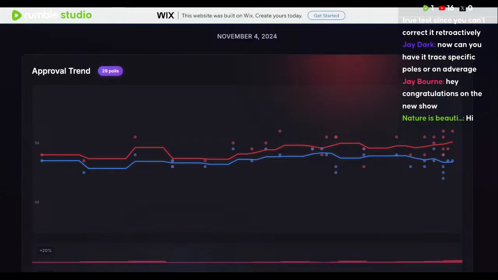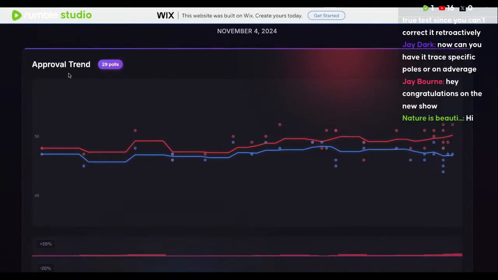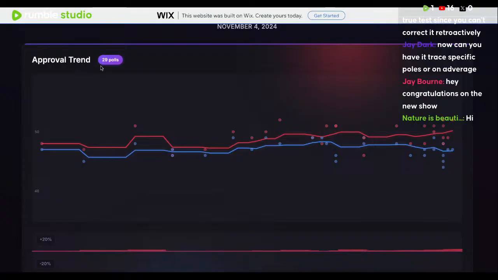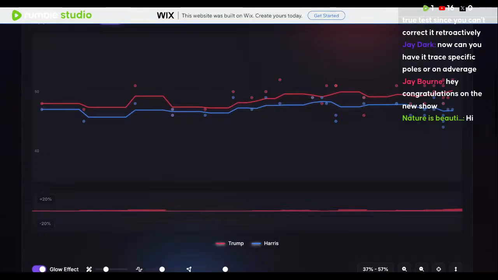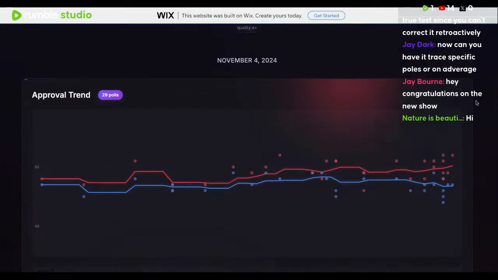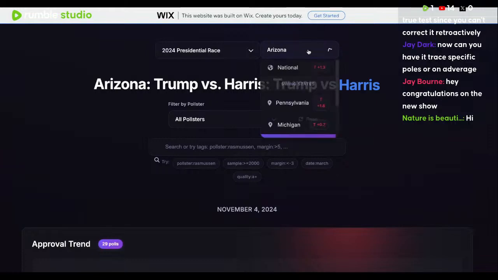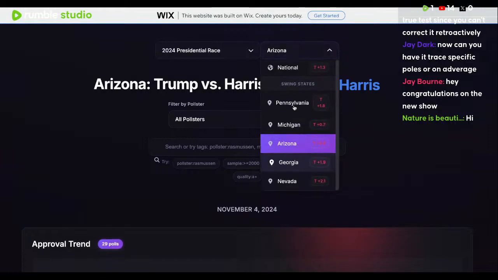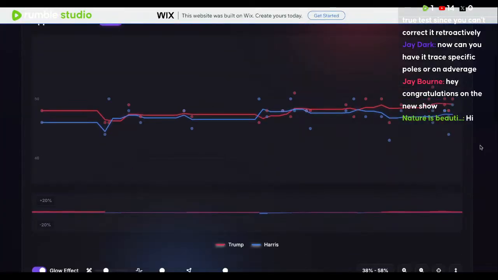I feel pretty confident in these aggregations, and obviously there's not a lot of polls. There's not 100 polls in each state, but I'd rather it be 30 polls of really accurate pollsters than 100 polls of people that get it wrong all the time or that are always off 3 or more points, because then what does that average even mean? And just FYI, compared to 538, we were probably extremely superior. If they were around and we could look up their margins, it would be an embarrassment to look at those. The only ones that are missing from here are North Carolina and Wisconsin.